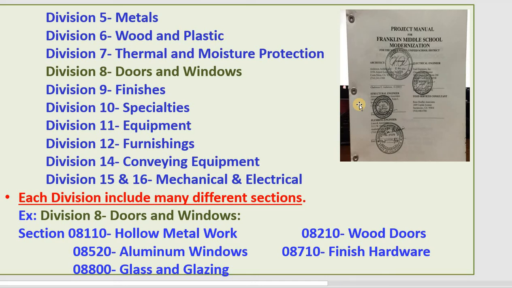So that's why they call that specification. Each division needs to be divided into many sections, which means more detail. For example, division A is door and window. After that, we have many sections to tell about what kind of door, what kind of window, glass, aluminum or metal or wood, something like that, more detail.